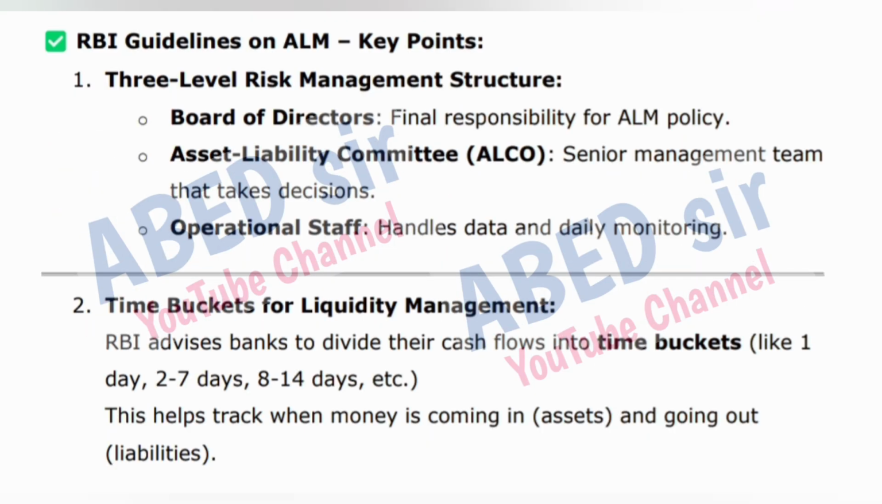RBI guidelines on ALM, key points. 1. Three-level risk management structure. Board of Directors: final responsibility for ALM policy. Asset Liability Committee, ALCO: senior management team that takes decisions. Operational staff handles data and daily monitoring.